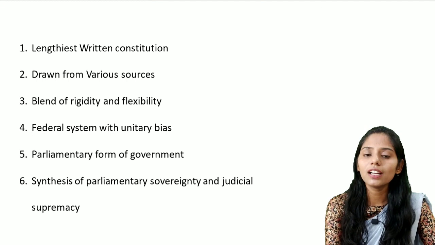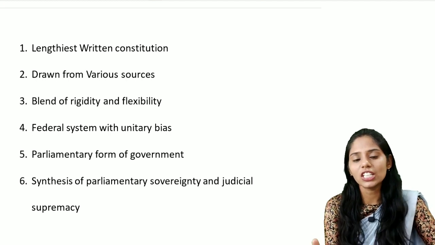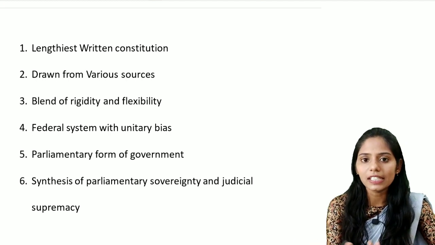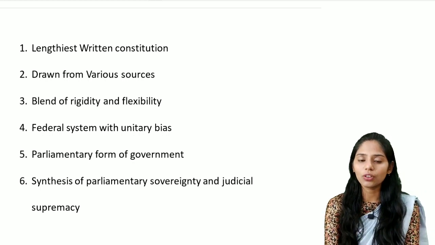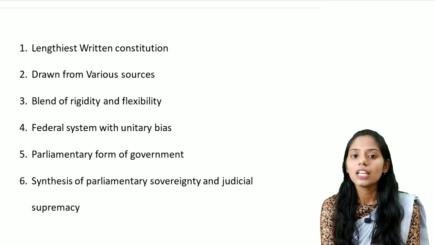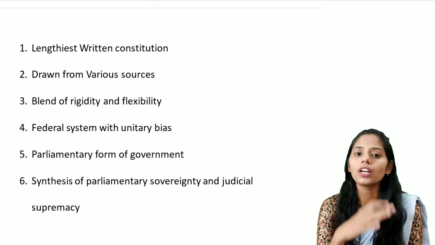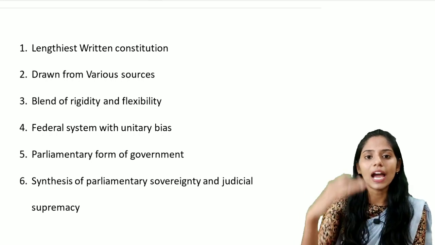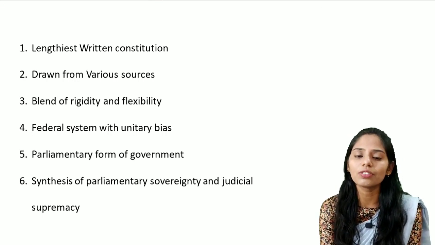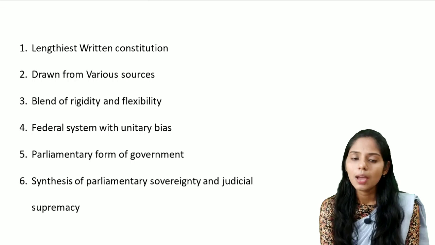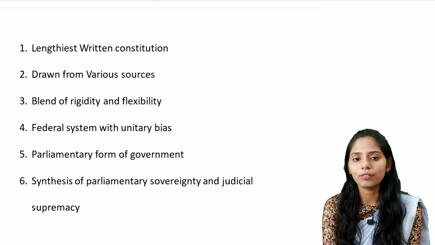So what is federal? There is a differentiation of powers between the center and the state. There is a proper differentiation of functions between the center and the state, and that comes under the federal. So what is unitary? Unitary means the upper hand of the center over the states, and there is no proper division of powers between the center and the states, mainly seen in the unitary type of government.